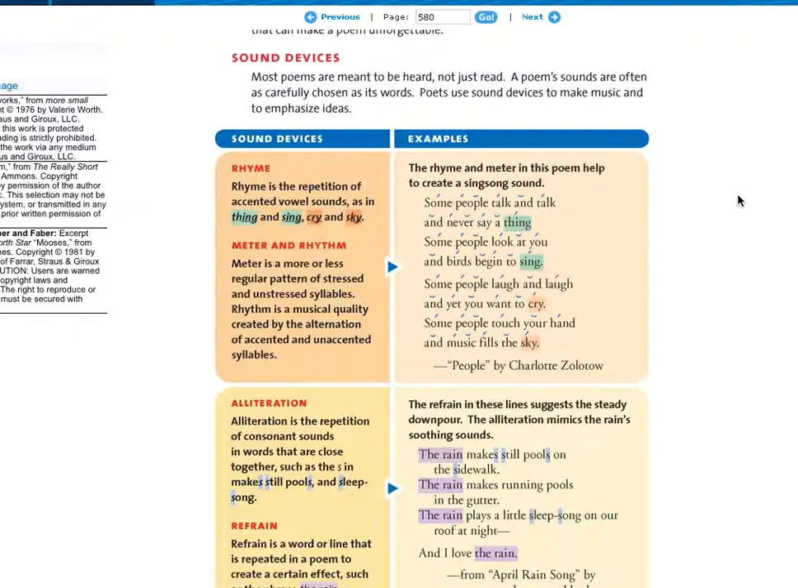You probably do this a lot already with song lyrics or jingles that you hear. And we'll be watching a video after this that just purely speaks to meter.